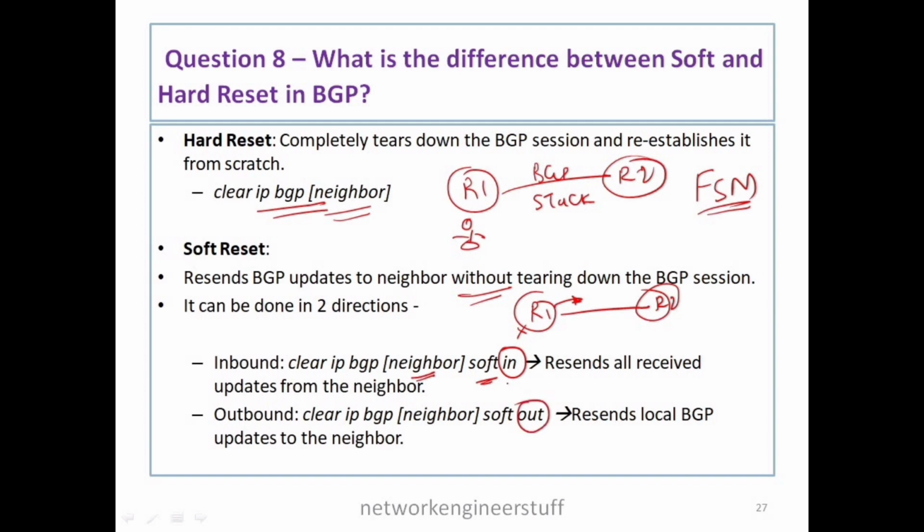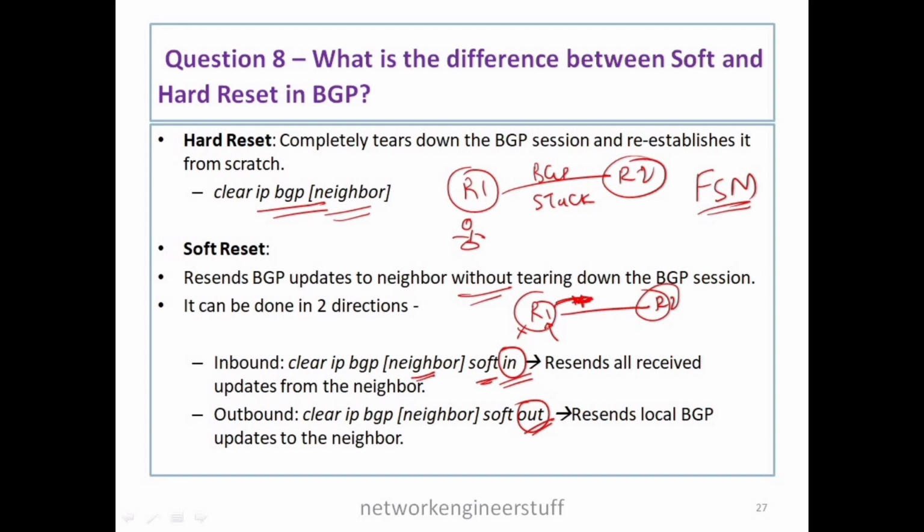When we issue the command with in, it resends all received updates from the neighbor. Whatever updates it has from the neighbor, it will resend to R2. If you use out, it will resend local BGP updates, whatever local BGP updates this router has. So in, updates from the neighbor; out, local BGP updates. That is how it works.